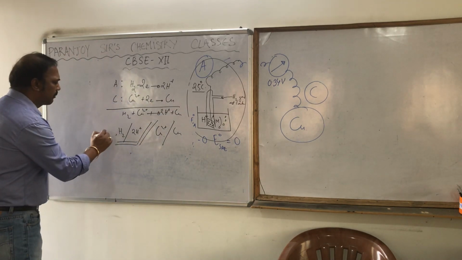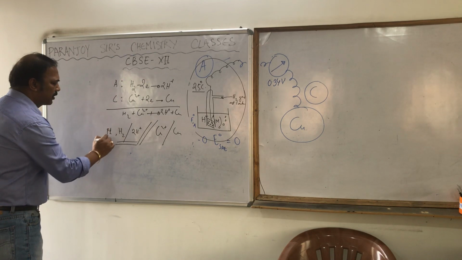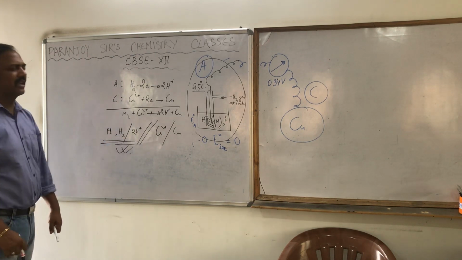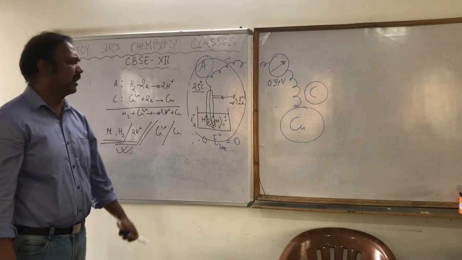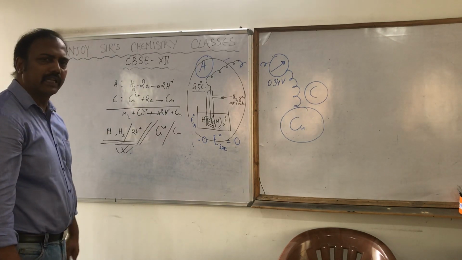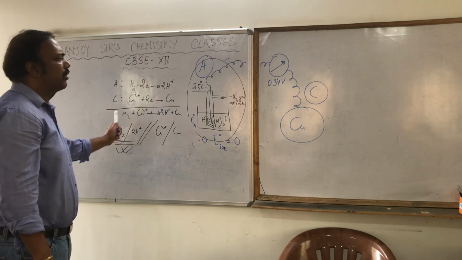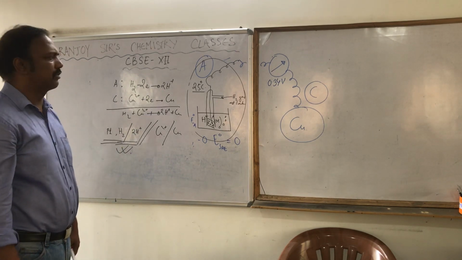We mention the platinum at the corner. So this is SHE when it is behaving as what? When it is behaving as an anode. Clear? When it is behaving as an anode. Okay. Now what is SHE when it is behaving as cathode?